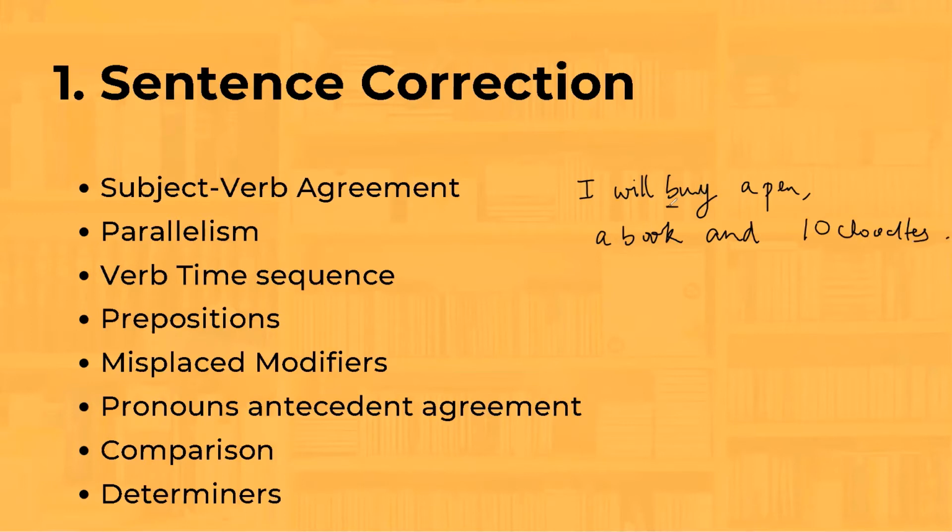Now here, buy is the verb. We are buying many things. A pen, a book, and 10 chocolates. So in this case, the list in the sentence, it should make logical and grammatical sense with the structure. That is parallelism.